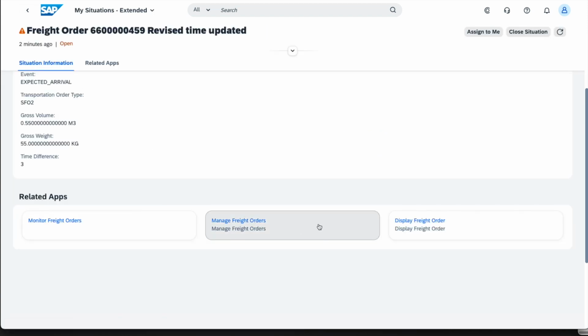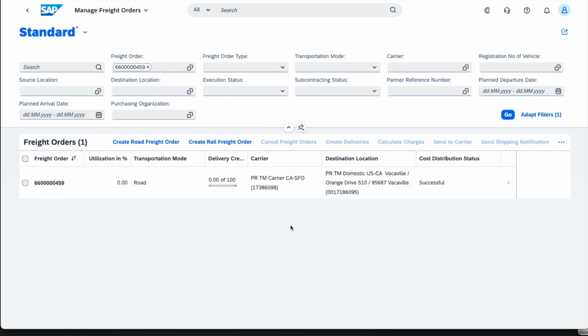I've also given the option to manage freight orders. And this takes me then to a different app, which is Manage Freight Orders. But by using a combination of having defined the semantic object freight order and the semantic action, which would be, in this case, manage, that we have configured in the situation, we are directly taken to the relevant information.